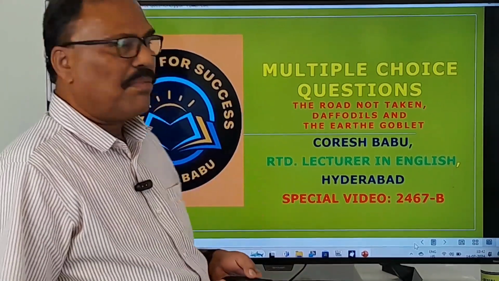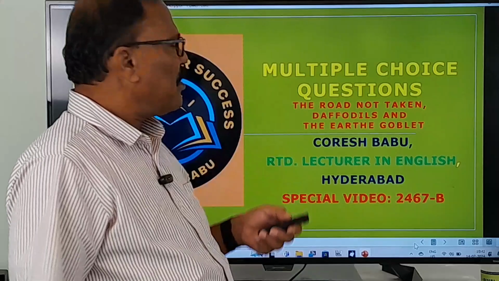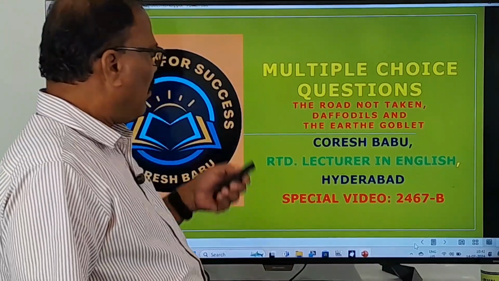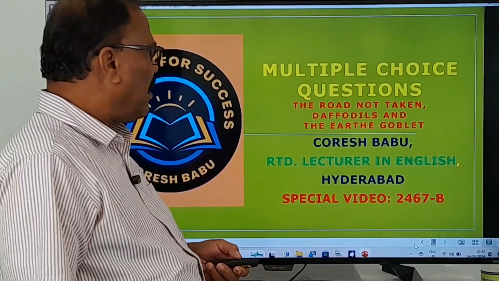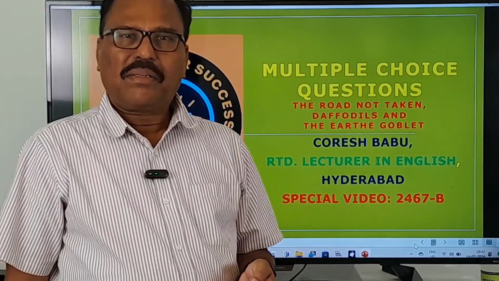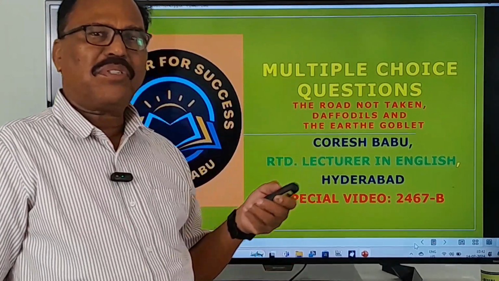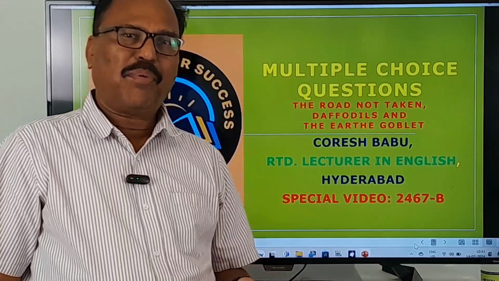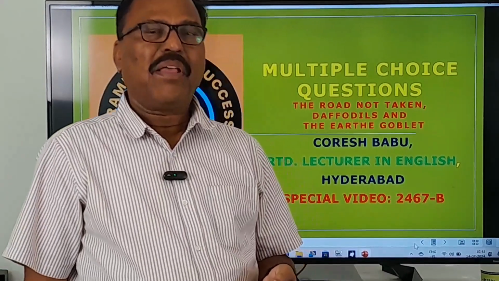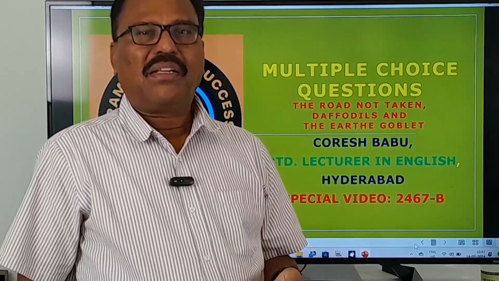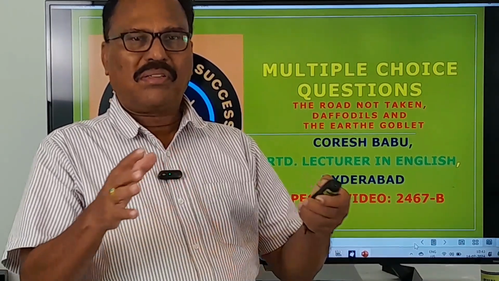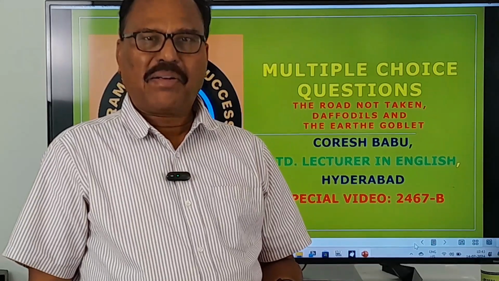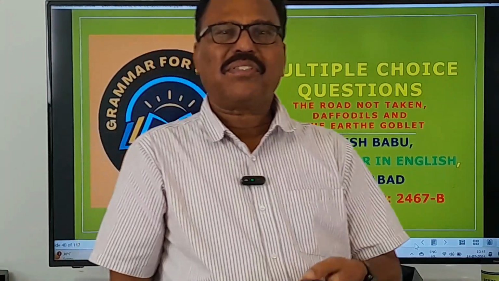In today's video, I am going to give you multiple choice questions framed on The Road Not Taken, Daffodils, and The Earthen Goblet. As a matter of fact, these multiple choice questions were supposed to have been given at the end of each and every poem I taught in the past. But at the time I could not do it, and therefore I am now giving all those multiple choice questions at one place. What you have to do is answer all these questions on your own. I am not going to help you in any manner.